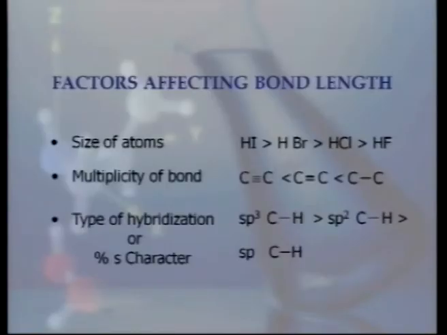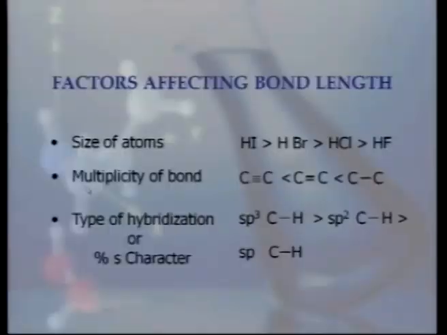Now, various factors affect the bond length. First of all, again size of the atoms, as was in case of bond energy. We can see, as the size of the atoms bonded together decreases from iodine to fluorine, bond length decreases. It is obvious that as the size of the atom decreases, they come closer to each other and hence bond length also decreases.